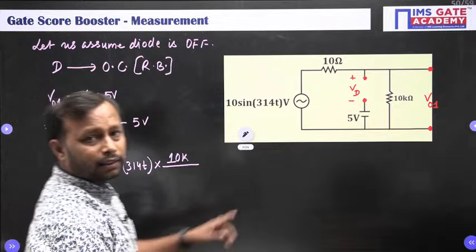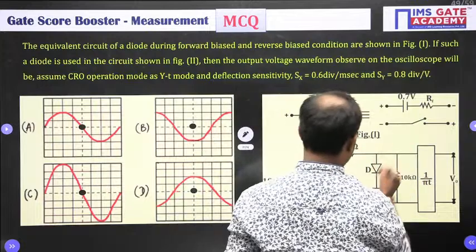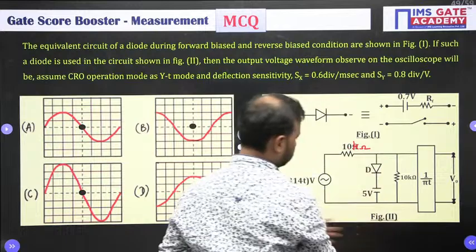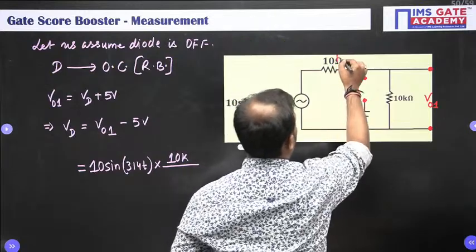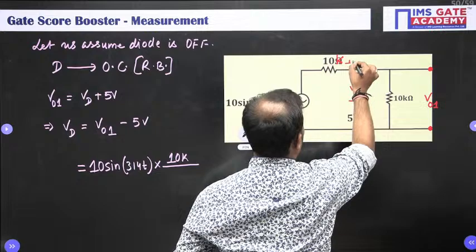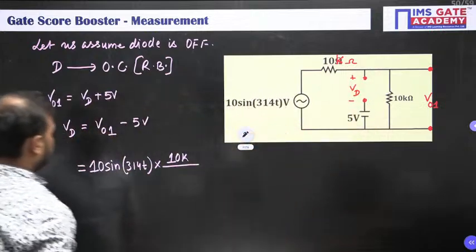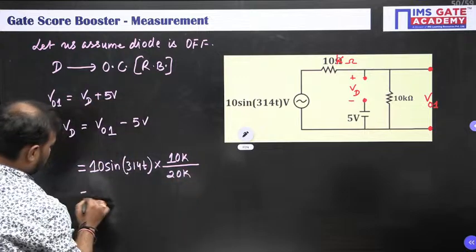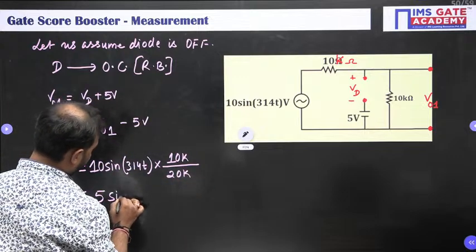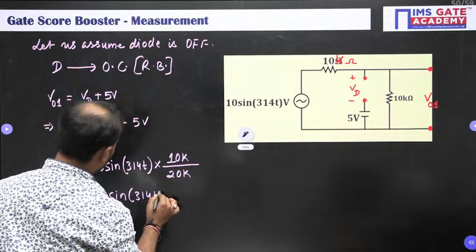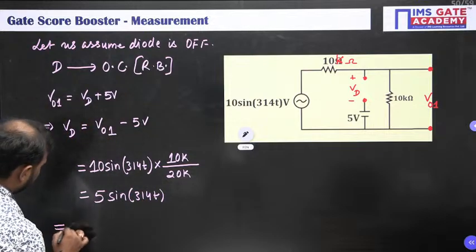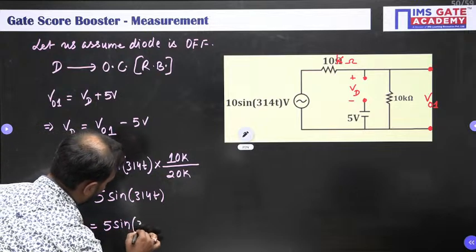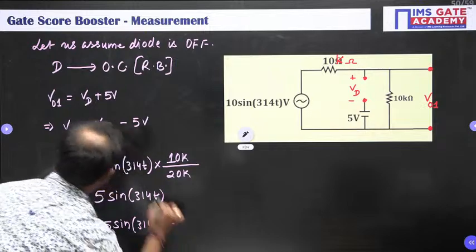Okay, extremely sorry, this is 10 kilo ohm. This is 10 kilo ohm. So 10k divided by the sum, which is 20k. So from here we get 5 sine 314t. Now your Vd is 5 sine 314t minus 5 volt.